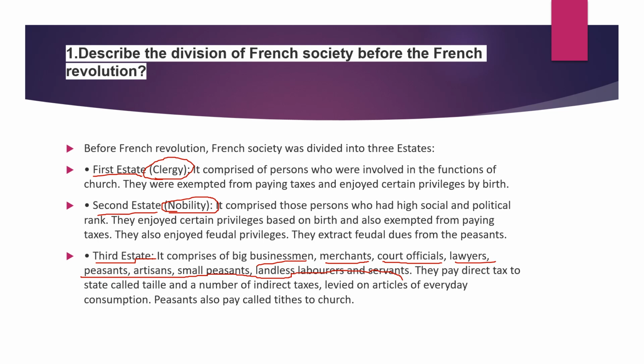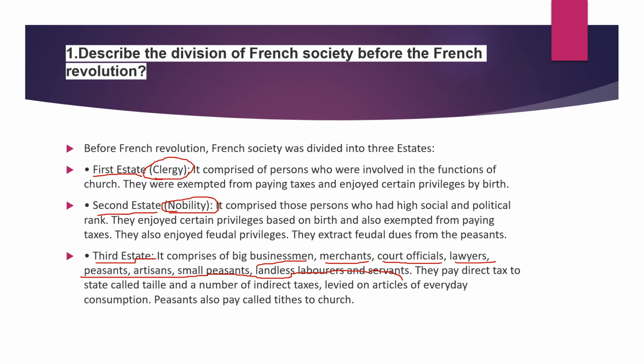So what is the role of these two category people? The first estate people collect the taxes from this third category people and hand over to the king. As well, in the nobility role they also collect the taxes from all the people and hand over to the king. So here the position has been segregated for these two persons.